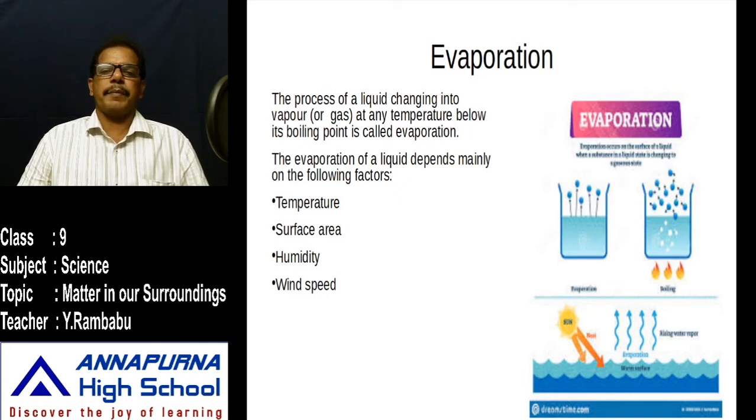Actually, how does it happen? Just observe. If any liquid is there in a beaker, the particles of that liquid have energy, that means internal energy. Due to this internal energy, these particles are always in motion, that means they have kinetic energy. And how do they move? They move in different directions in straight lines, what we call random motion. Due to this random motion, these particles collide with each other. This is called random collision.